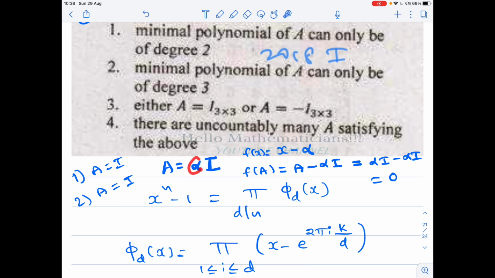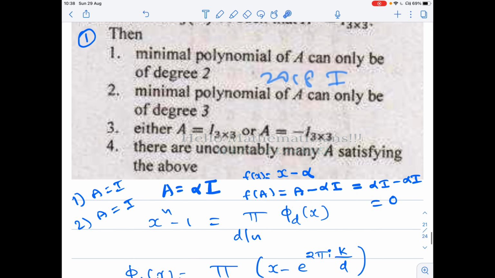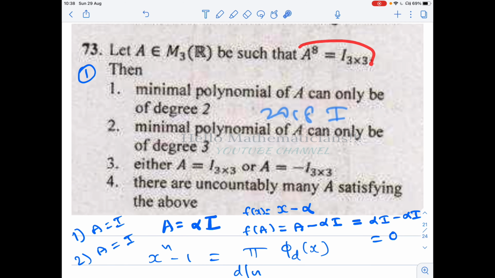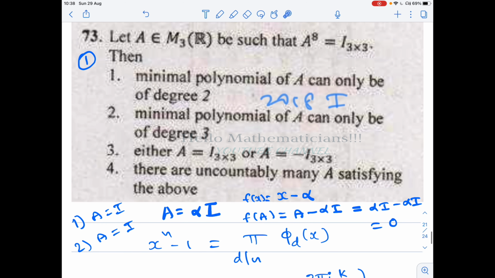So in particular, if you take alpha to be 1, then the identity matrix has minimal polynomial x minus 1. So the identity matrix satisfies this condition and its minimal polynomial is of degree 1. Therefore, the first two options are wrong because they say that any matrix satisfying this condition has minimal polynomial of degree 2, or of degree 3. That is not true. Just using the identity matrix, we can eliminate these two options.